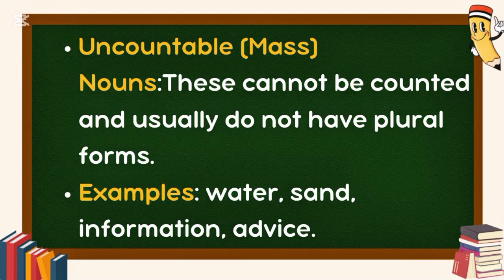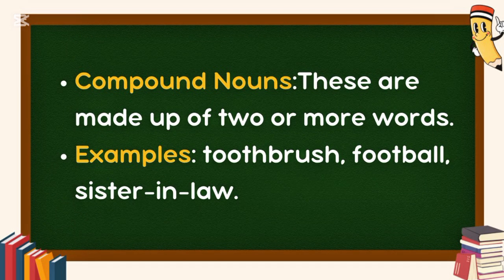Uncountable mass nouns. These cannot be counted and usually do not have plural forms. Examples: water, sand, information, advice. Compound nouns. These are made up of two or more words. Examples: toothbrush, football, sister-in-law.